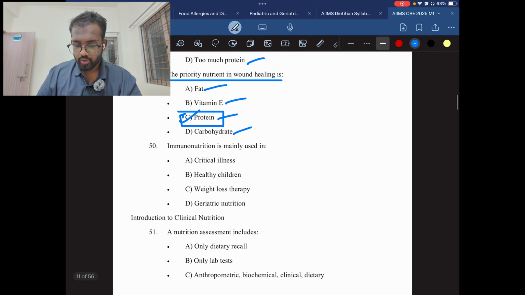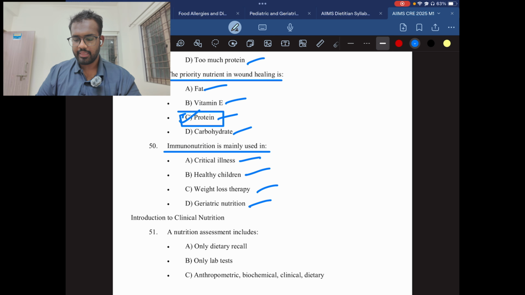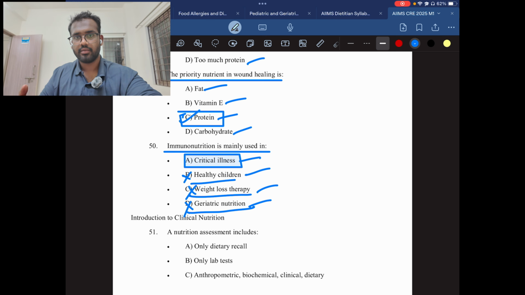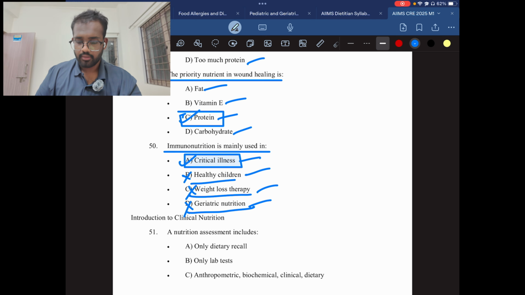Question number 50. Immunonutrition is mainly used in critical illness, healthy children, weight loss therapy, geriatric nutrition. In healthy children, we don't need immunonutrition. In weight loss therapy, we usually give a low calorie diet. In geriatric nutrition, we give a high protein diet and a little higher calories so that they can prevent sarcopenia, which is muscle loss. So here the answer will be critically ill patients, where they can fight the illness with the help of immunonutrition. The answer will be A.